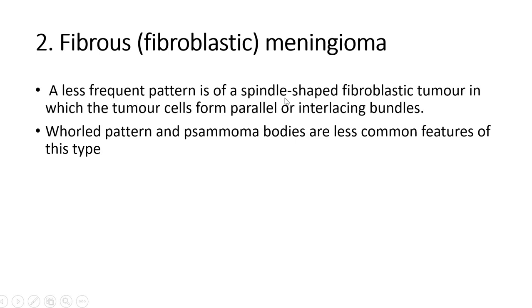Next we have the fibrous or the fibroblastic meningioma. Here we can see spindle-shaped fibroblastic tumor cells arranged in parallel or interlacing bundles, with a whorled pattern and psammoma bodies. Psammoma bodies are nothing but calcifications. Round concentric calcifications are called psammoma bodies. They are more commonly seen in meningothelial, but are seen in smaller amounts in fibroblastic.